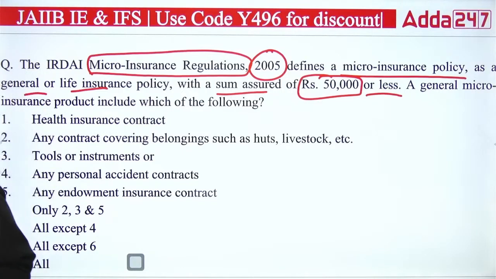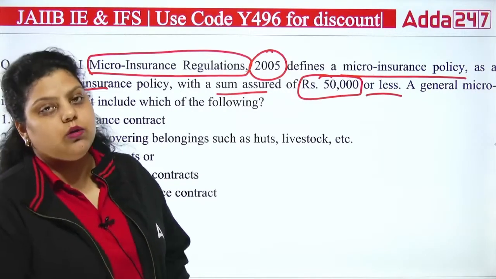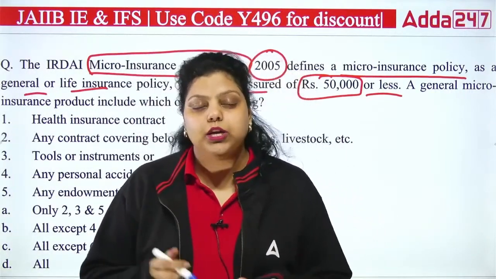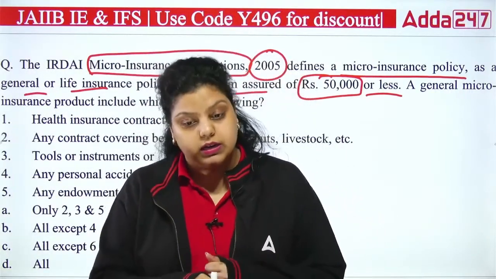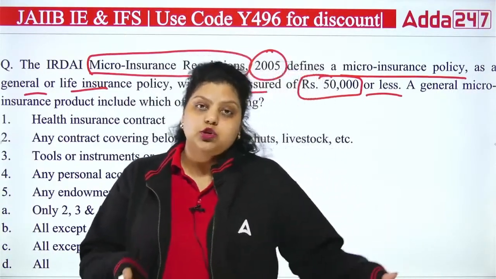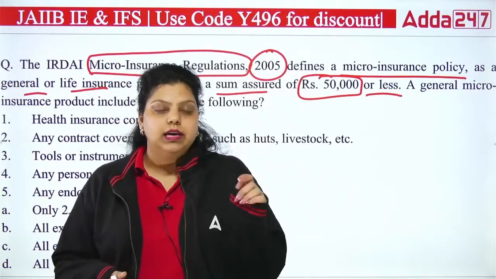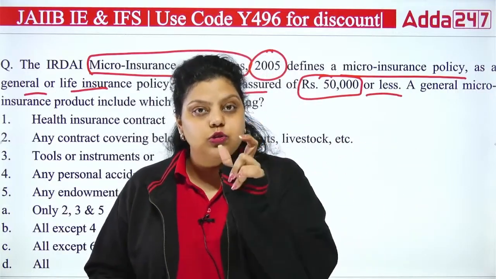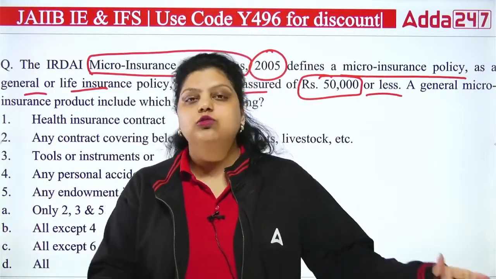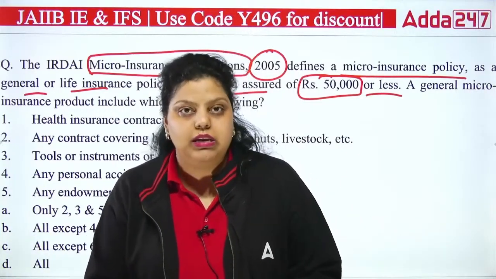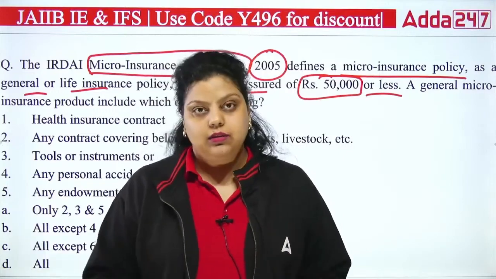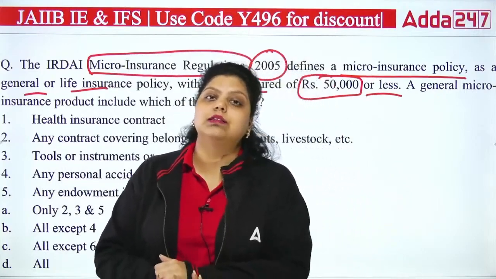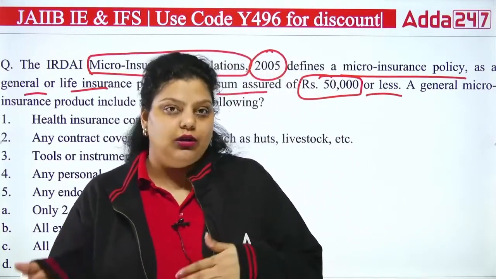So in microinsurance, first of all, microinsurance is a product of microfinance. Microfinance means when you provide micro savings, micro pension, micro insurance, micro credit facility to individuals. So microinsurance is a product of microfinance, in which insurance up to 50,000 or less will be provided to those households whose earning in one annual year is up to 3 lakh or less than 3 lakh. Those households can get this 50,000 insurance. Now in microinsurance, the insurance will be provided for general as well as life insurance.